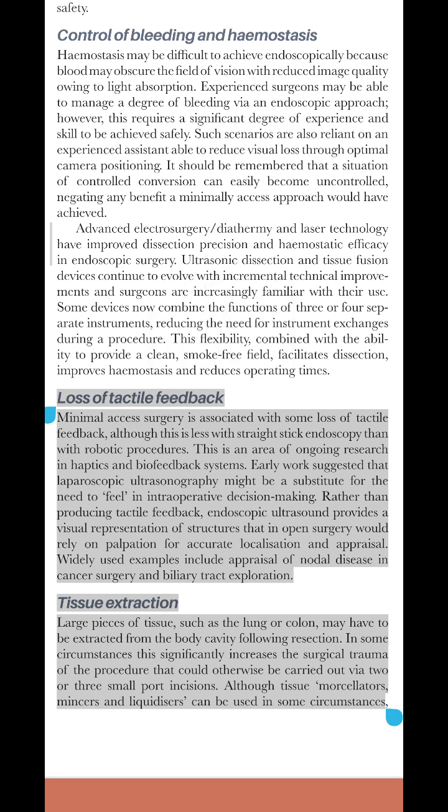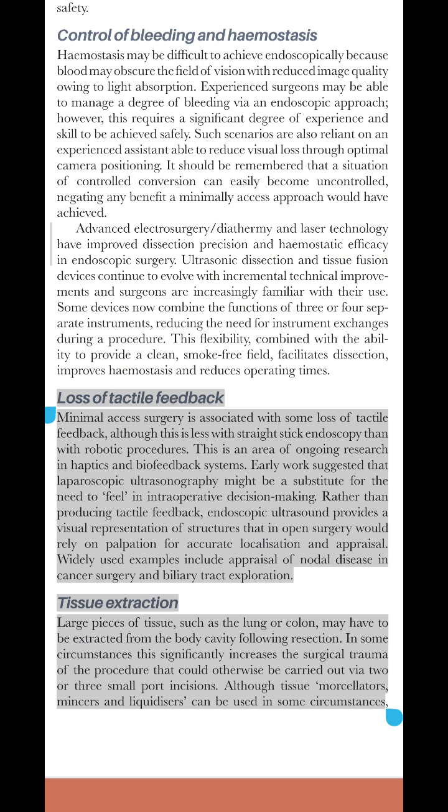Loss of tactile feedback. Minimal access surgery is associated with some loss of tactile feedback, although this is less with straight-stick endoscopy than with robotic procedures. This is an area of ongoing research in haptics and biofeedback systems.